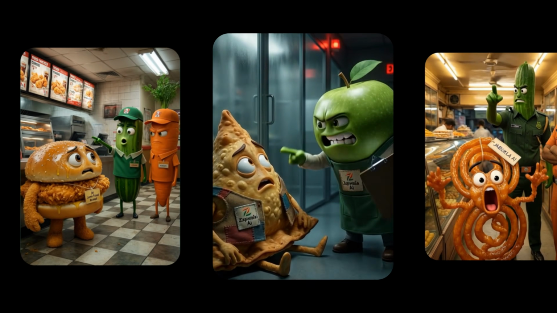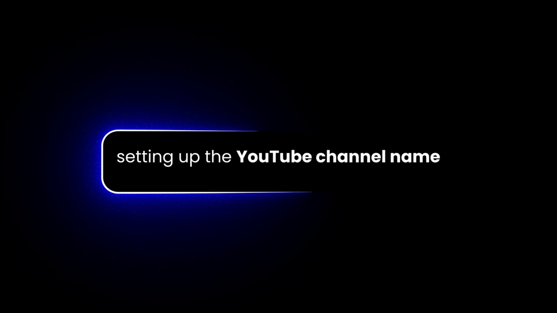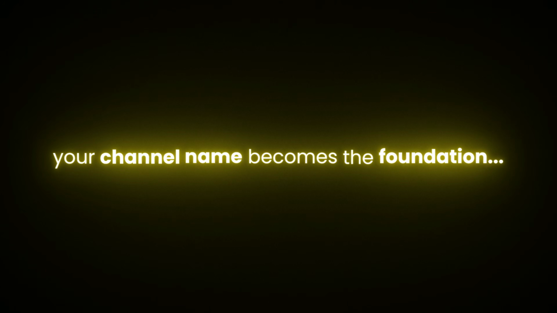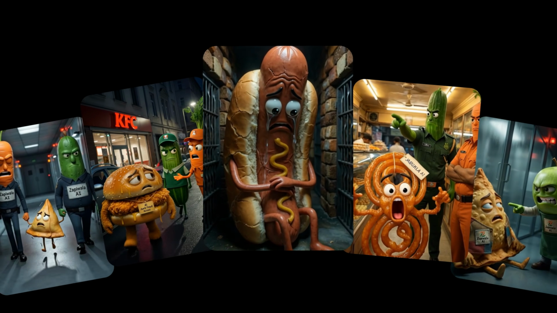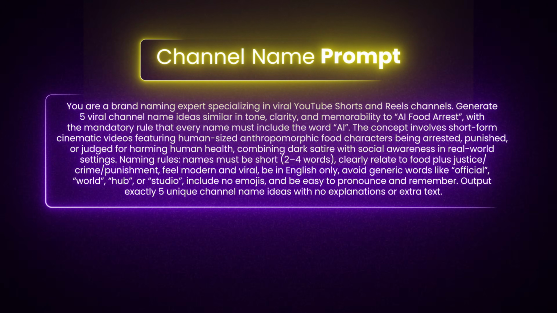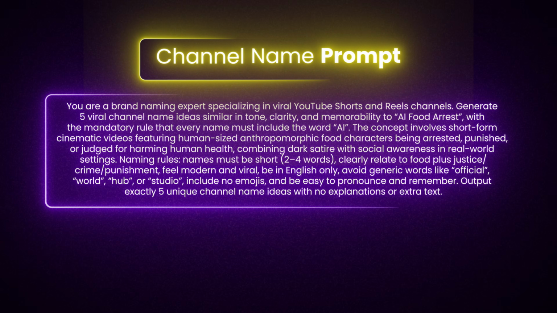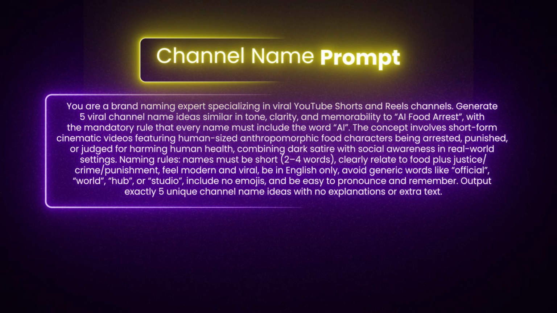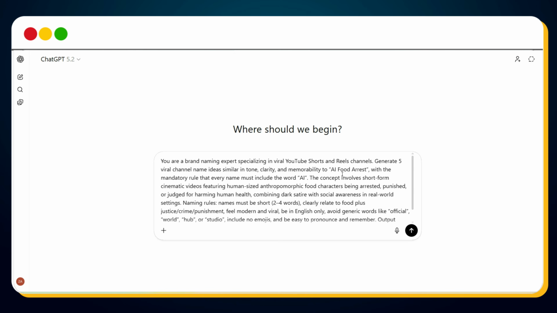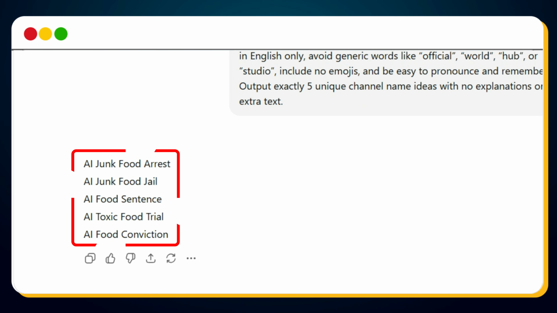That's why before creating any AI junk food arrest video, the very first step is setting up the right YouTube channel name for branding, because your channel name becomes the foundation of your entire AI YouTube strategy. To do this, I use a simple channel name prompt. You can change the number 5 to however many name ideas you want to generate. Just paste this prompt into ChatGPT and it will instantly generate 5 viral YouTube channel name ideas, perfectly optimized for the AI junk food arrest videos niche.